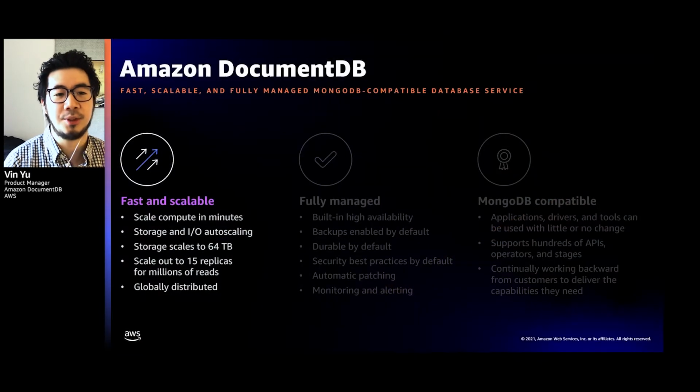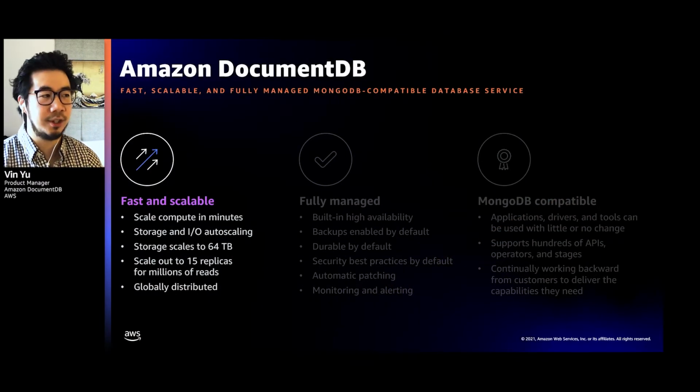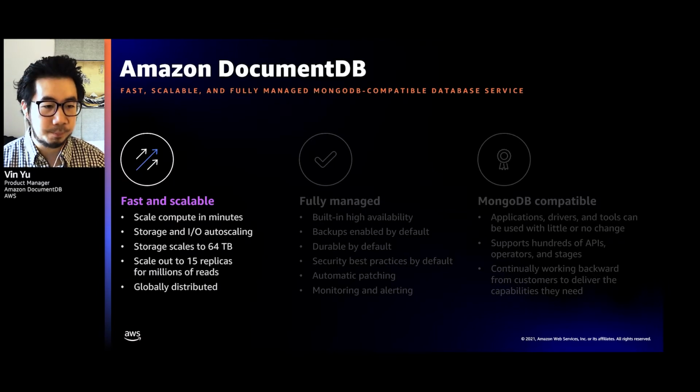Let's take a look at some of the main characteristics of this service that further explain what it actually is. Starting with the very left, we're going to start with scalability. With Document DB, you have the ability to scale your compute both up and out in minutes, and we'll dive a little deeper on these topics when we go into the architecture. We also scale the storage for you automatically up to 64 terabytes, so you don't have to worry about managing that storage.